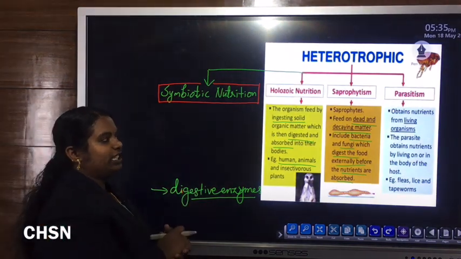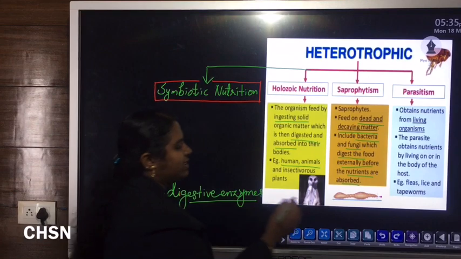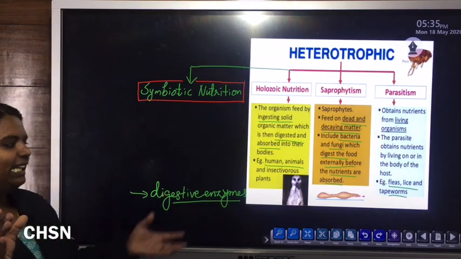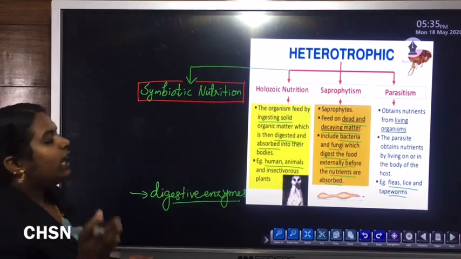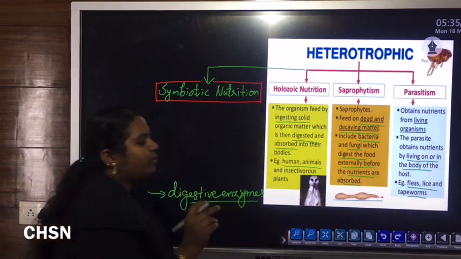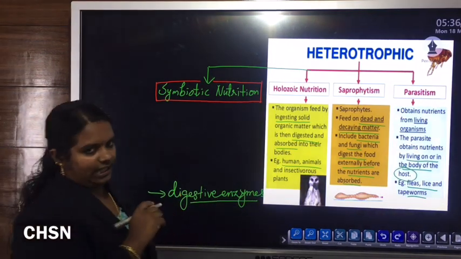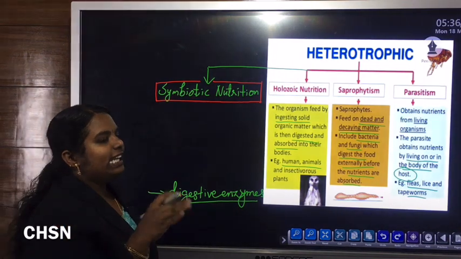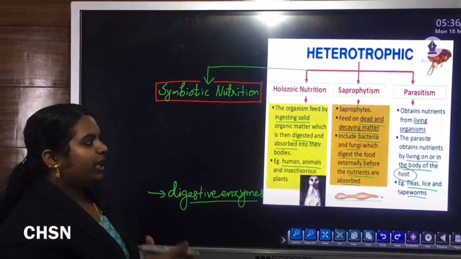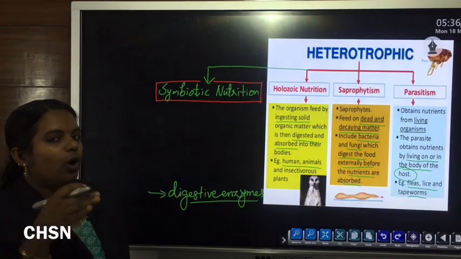Then another type of nutrition is parasitic nutrition, or parasitism. Examples are fleas, lice and worms. These are known as parasites. They obtain nutrients from the living host. So there are host as well as parasite. These parasites derive their food or energy from the body, maybe by living in the body of the host or maybe living on the body of the host.